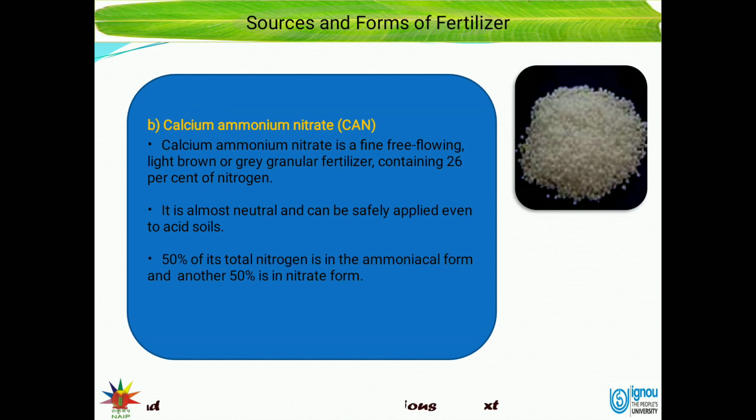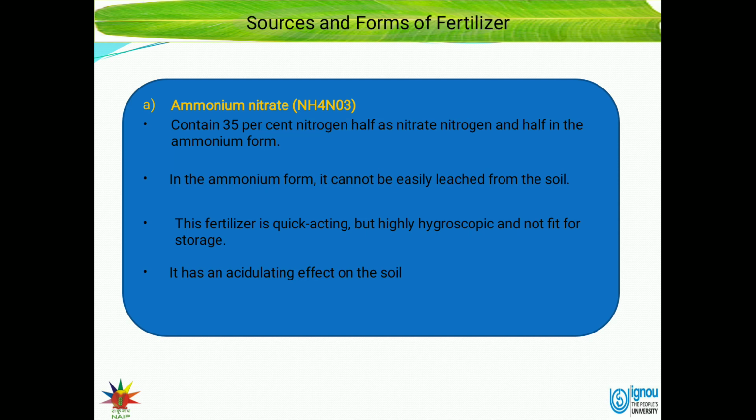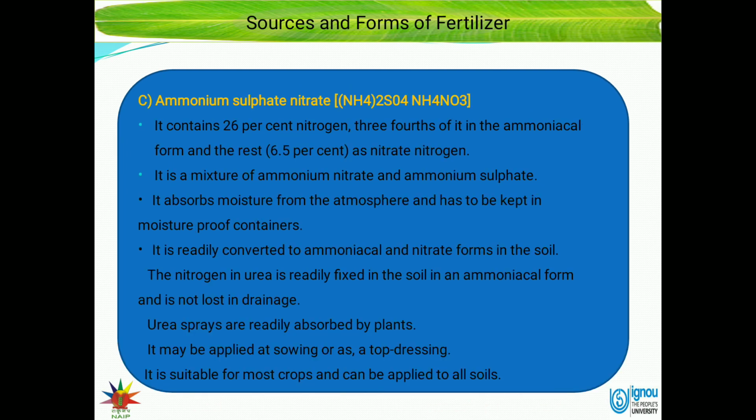Then calcium ammonium nitrate. Calcium ammonium nitrate is a fine, free-flowing, light brown or green granular fertilizer containing 26% nitrogen. It is almost neutral and can be safely applied even to acid soils. 50% of its total nitrogen is in the ammoniacal form and another 50% is in the nitrate form, because it contains both the nitrate and ammoniacal forms.